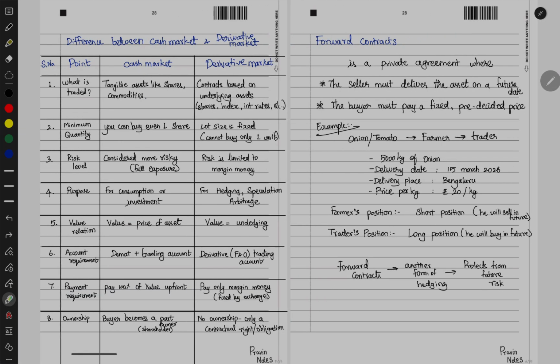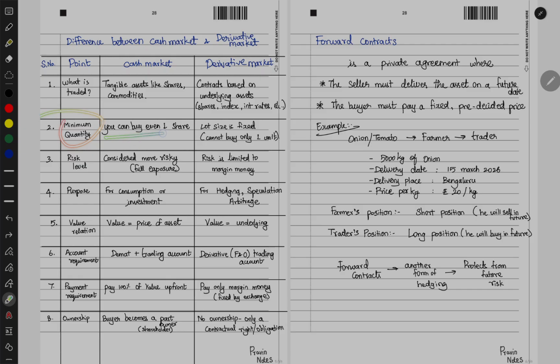Okay, so going next, difference between cash market and derivative market. Now, in cash market and derivative market, first one is what is traded. So, tangible assets like shares, commodities. So, those tangible assets are sold in cash market. Now, in a derivative market, mostly it will be intangible assets, the contracts or the papers which is based on the underlying assets are traded here.